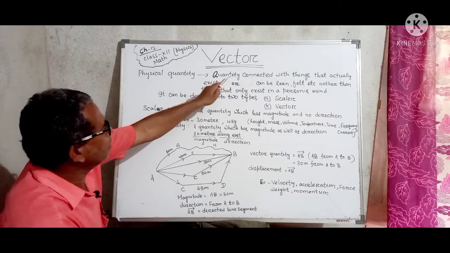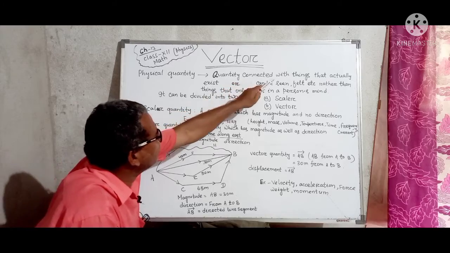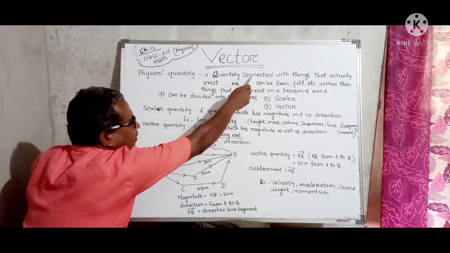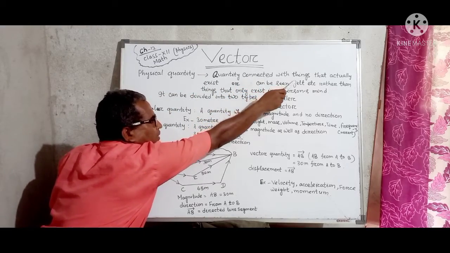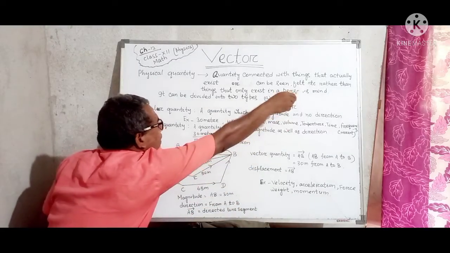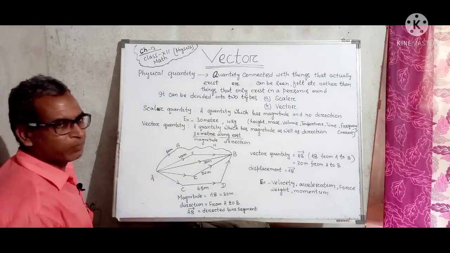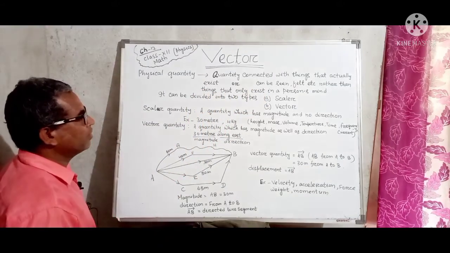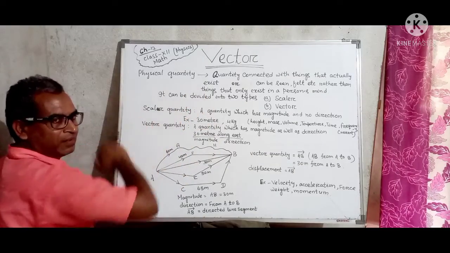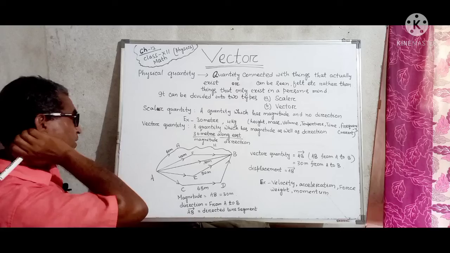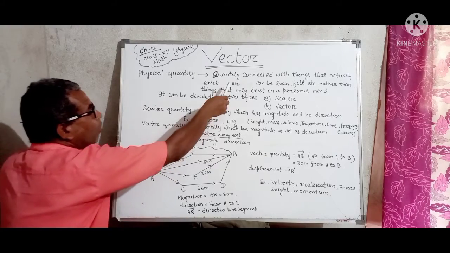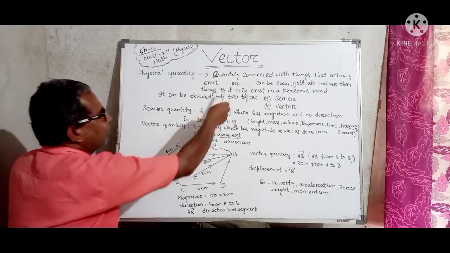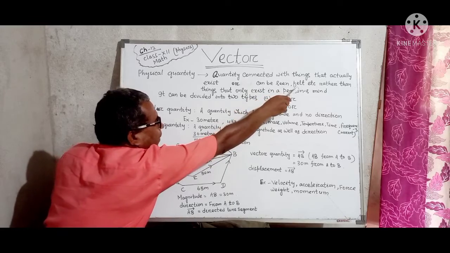That means quantity connected with things. What? Physical quantity, it is a quantity. Connected with what? Things. What type of things? That actually exist. Very simple meaning, that actually exist, okay. That is real, synonymous, that is real, okay. Or for clarification, for clear understanding, or can be seen, felt.